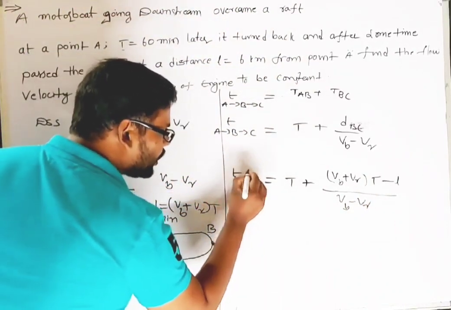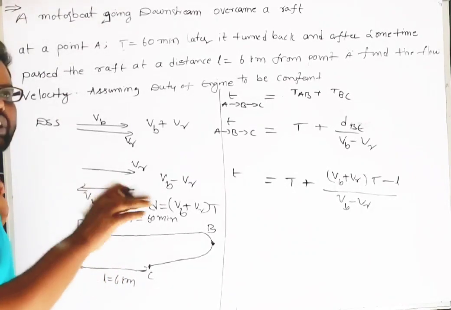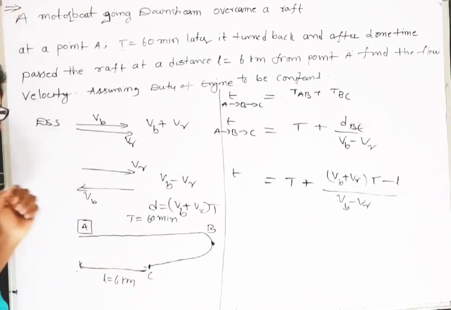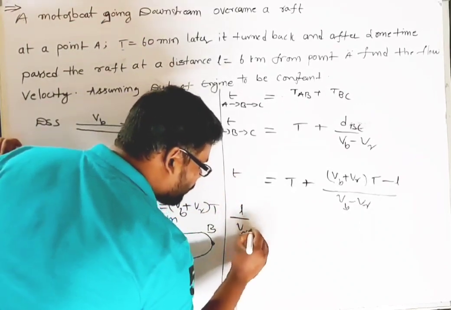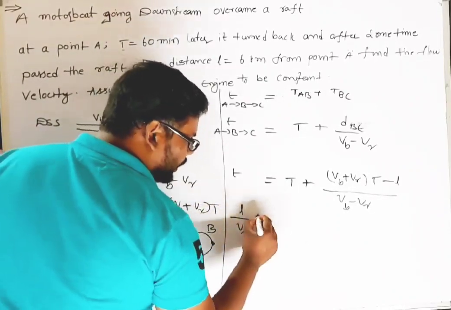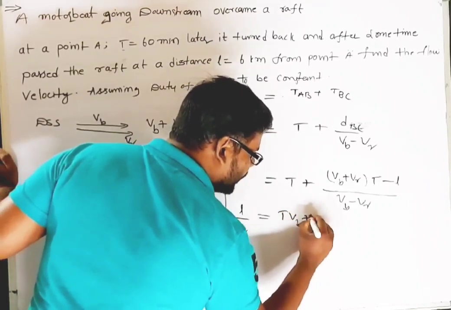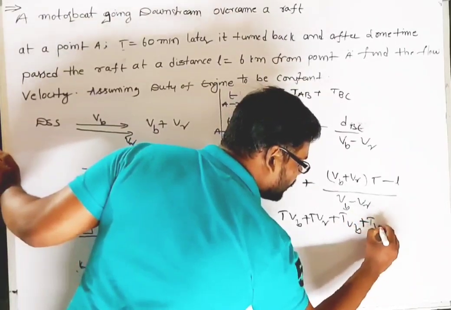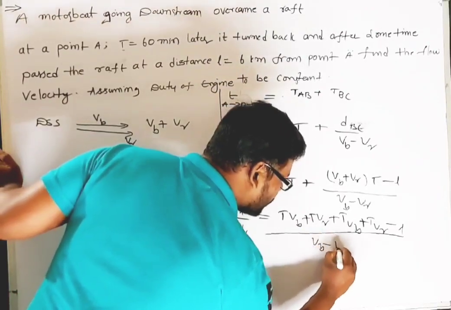So this is what the T value is, right? As I discussed earlier, the velocity of the river is equal to the velocity of the raft, and from here to here the length is L is equal to 6 kilometers. So T means, that is L by Vr, the velocity of the stream or velocity of the river. So that is equal to TVb plus TVr plus TVb plus TVr minus L by Vb minus Vr.